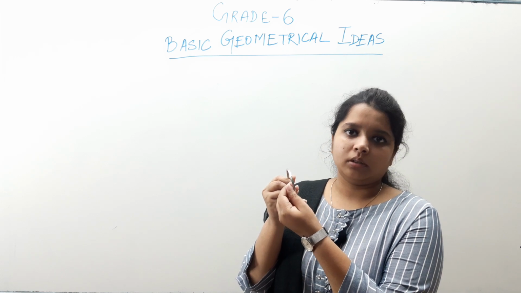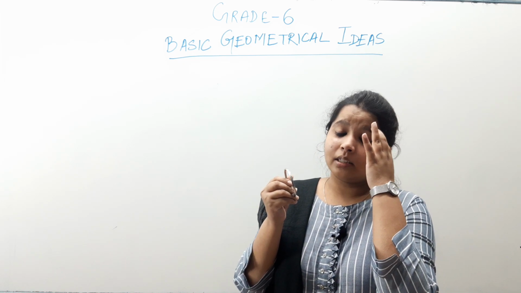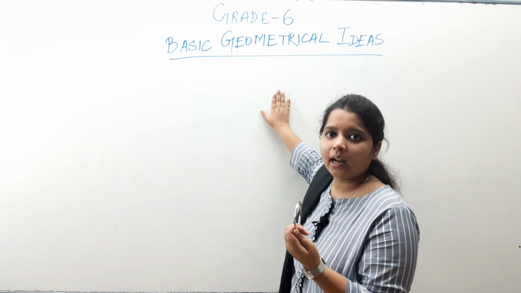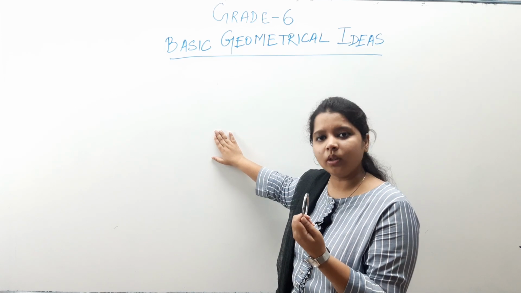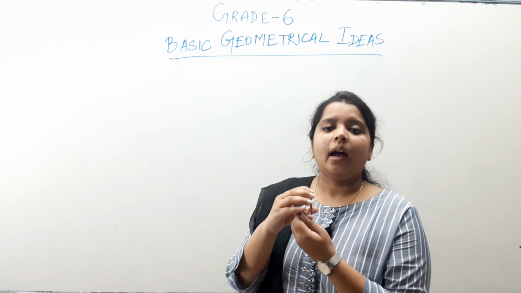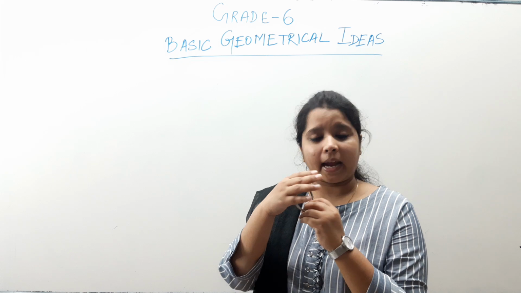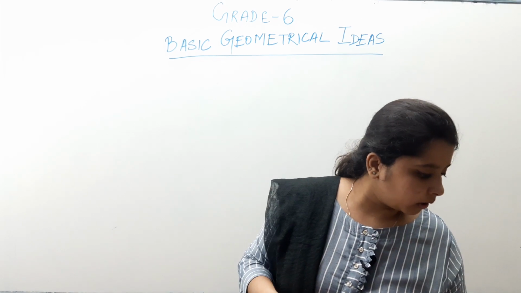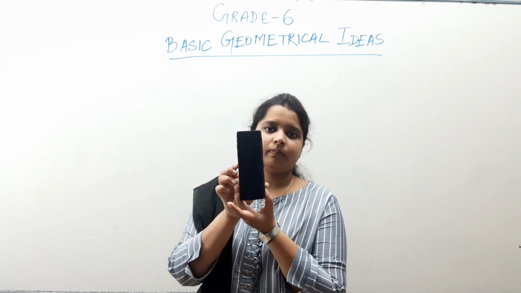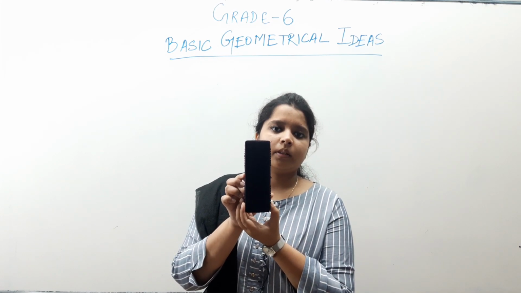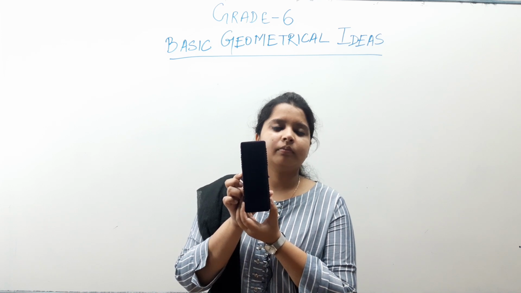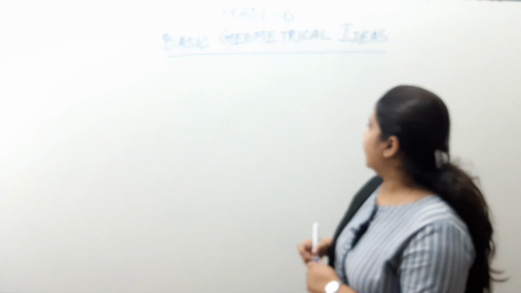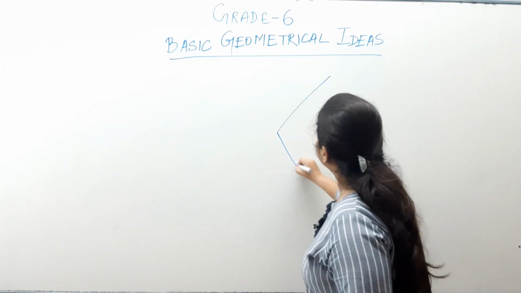It is not smooth. When we say that the surface is smooth or rough, when we put our hand on it and our hand slides very easily, then it is smooth. And when we put our hand and our hand doesn't slide off very easily, then it is rough. So, it is rough, right? And what about the surface of this duster? Smooth or rough? Rough, right?